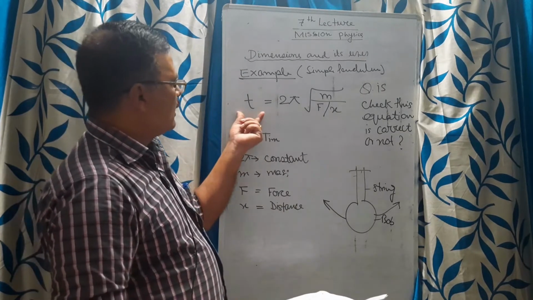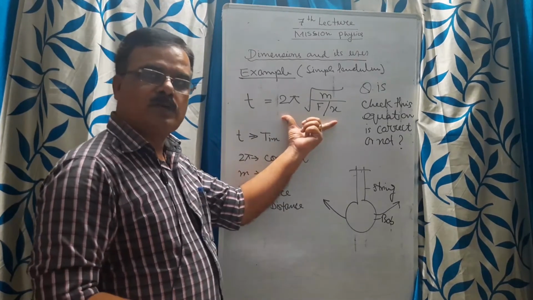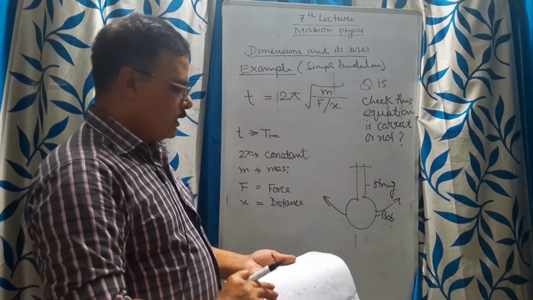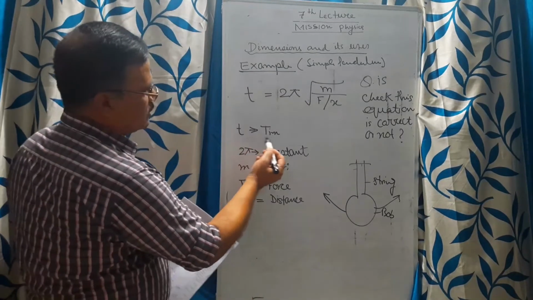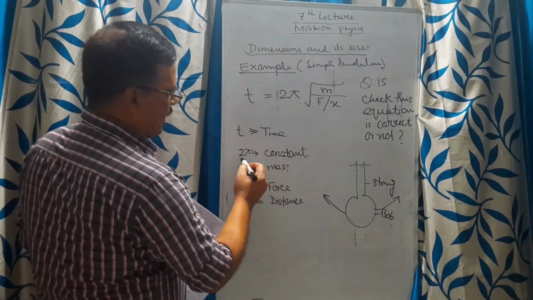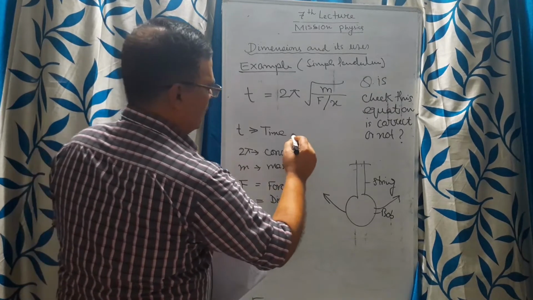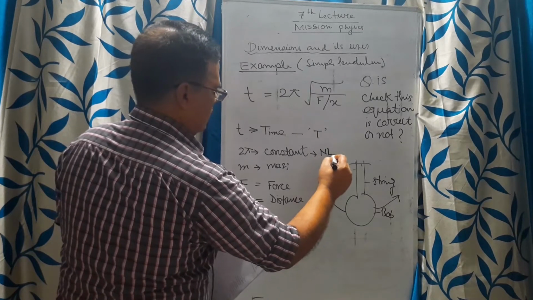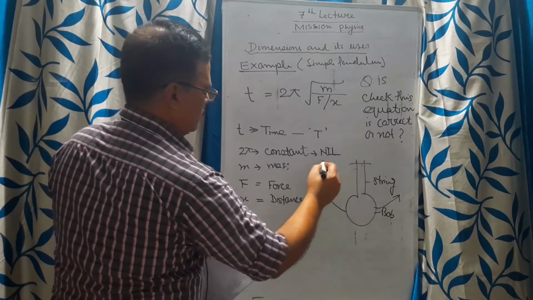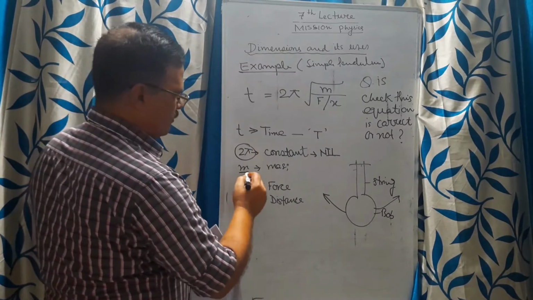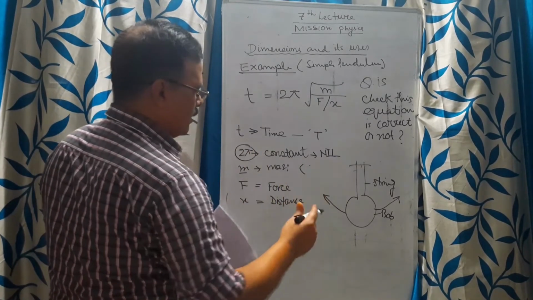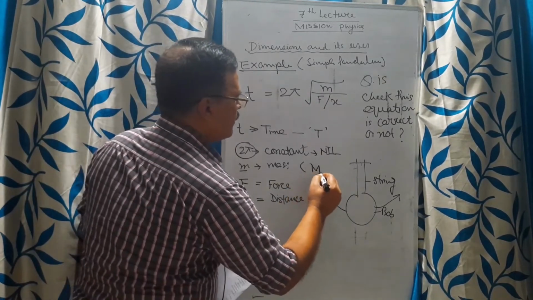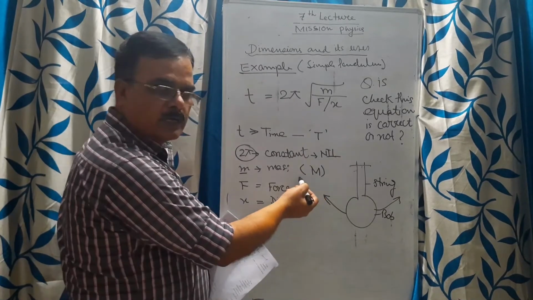The left hand side is T, the right hand side solution should also come as T, then only it will be dimensionally correct. Now I am going to deduce how it is. T is time, 2 pi is a constant with no dimension, because this is a constant quantity. m is the mass, you can write fundamental units. I am writing all fundamental quantities.